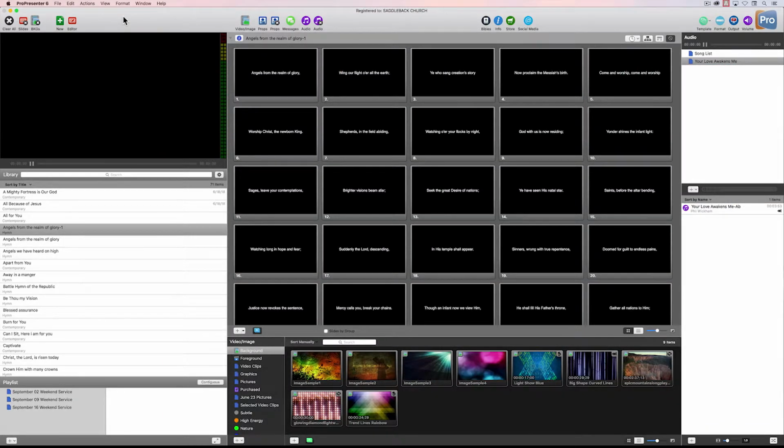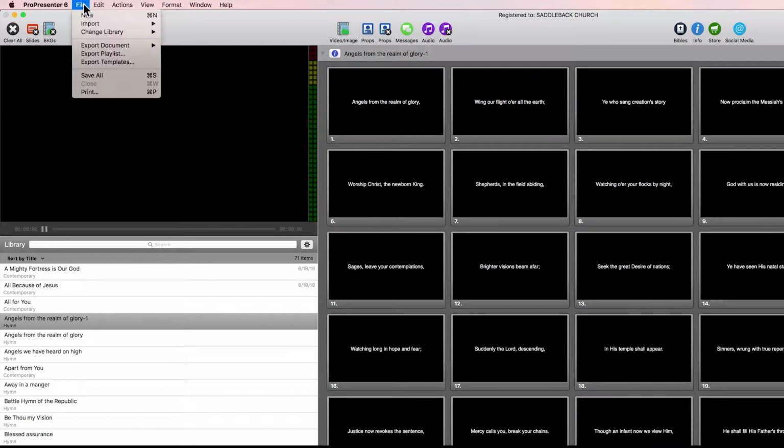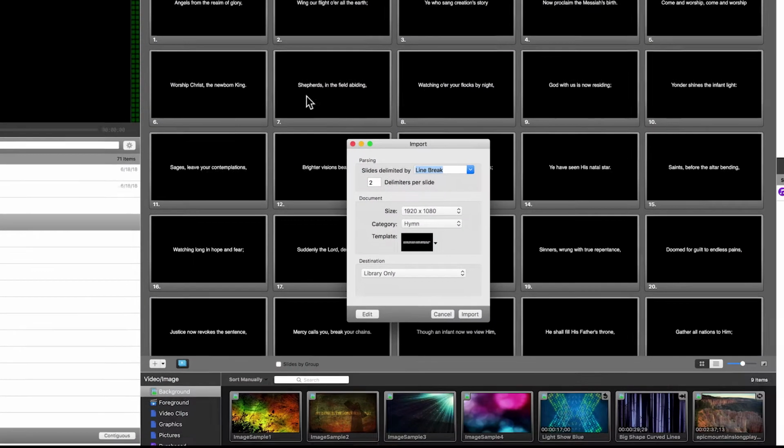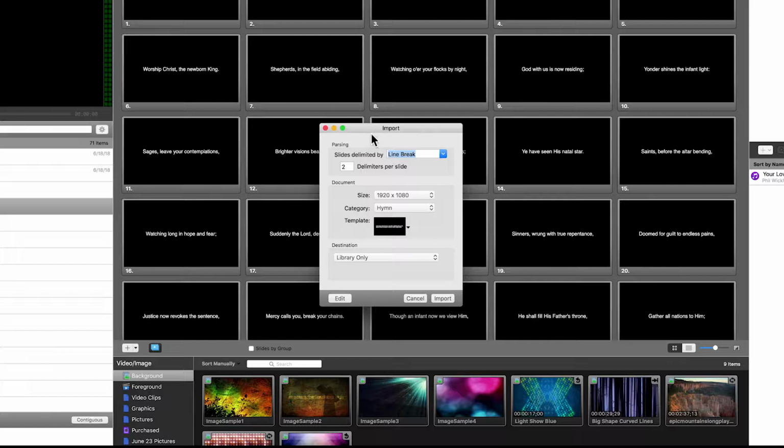I'll come back over here to ProPresenter, navigate up here to my top menu, mouse click on the word File, Import text from clipboard, just like that. And this import dialog box will open. And for the most part, you want to leave items alone, for instance, slides delimited by. If you want something different than line break, you could select by paragraph, but let's leave it on line break.